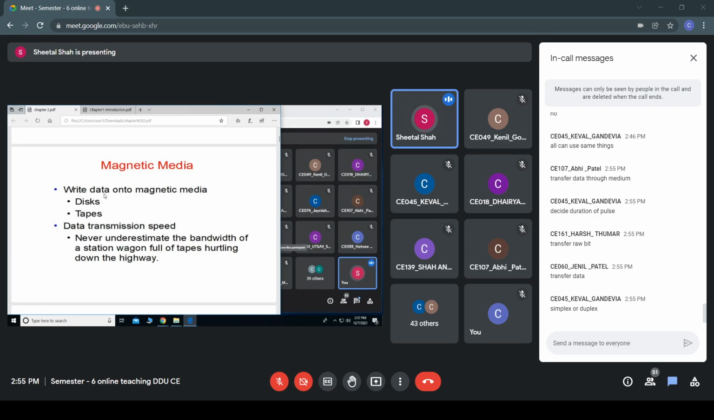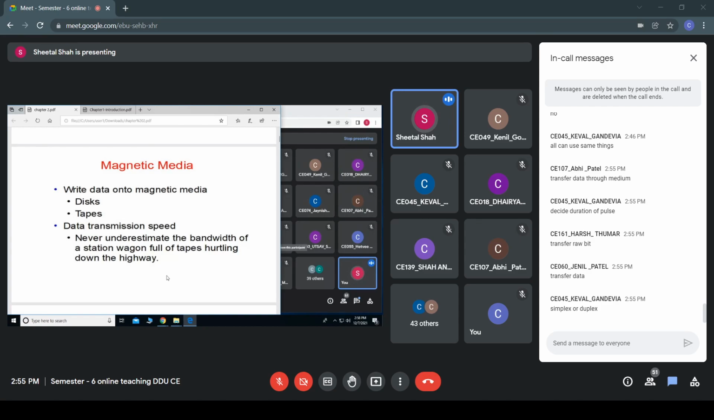Here you write the data onto the magnetic media, for example disk, tape, etc. And what should be the transmission speed? Here is one example: never underestimate the bandwidth of a station wagon full of tapes hurtling down the highway. You can imagine a truck full of tapes, or say pen drives, hurtling down the highway.